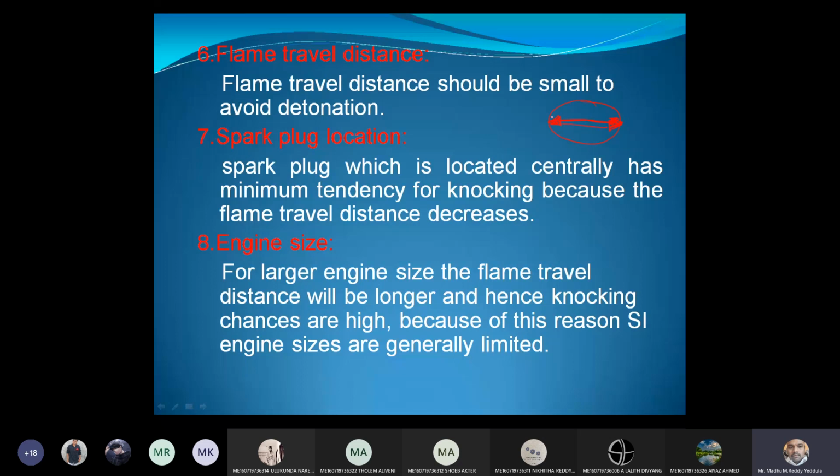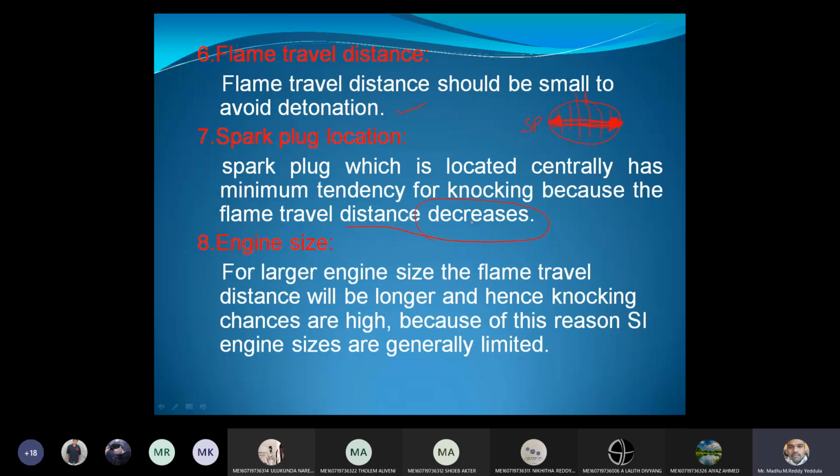Let us say this is the combustion chamber, and this is the spark plug location. From here, the flame front will start traveling. This distance should be as low as possible to avoid knocking. We need to locate the spark plug centrally, so that within less time the flame front can travel across the entire combustion chamber. A centrally located spark plug has minimum tendency for knocking, because the flame travel distance will decrease.